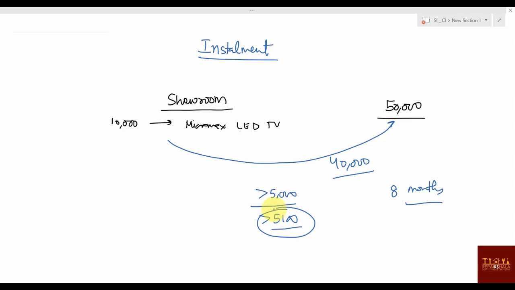Okay. You understood what is the installment? You are going to buy something. Then some people do this thing. Even if I am there, I will definitely do this thing. I will say, okay, this 10,000 also I will not give. Make the full EMI of 50,000 itself. From the next month itself, I will start paying the EMI, or one EMI I will pay now, and the next EMI I will pay in the next month. Okay. So that way is also available.